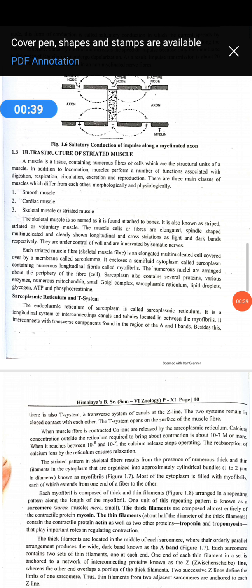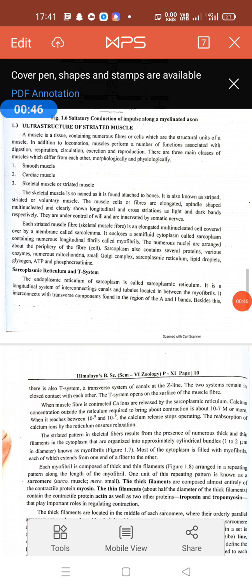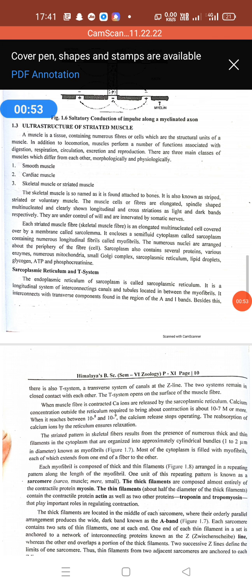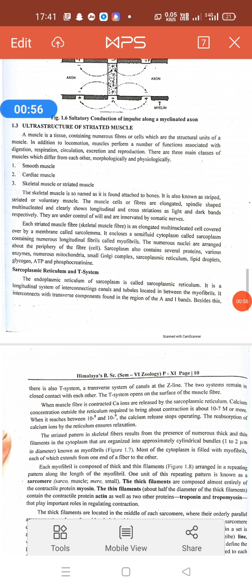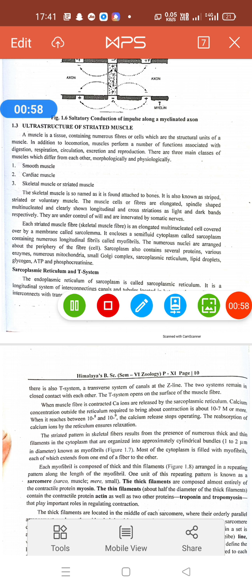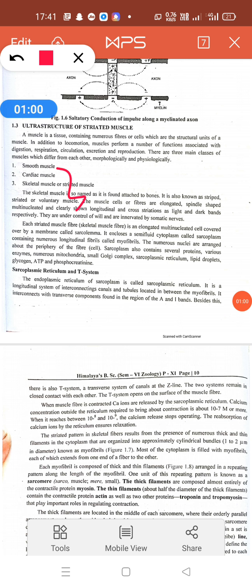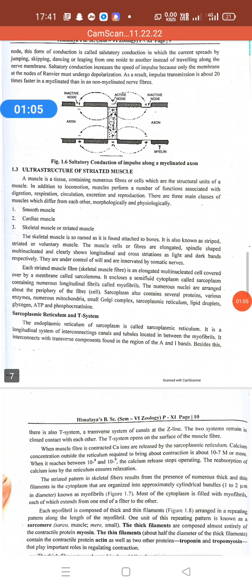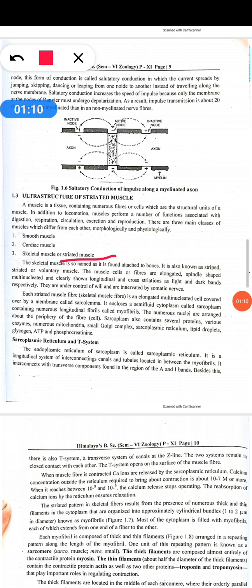Muscles have been classified into three types: skeletal muscle, smooth muscle, and cardiac muscle. Skeletal muscle is also called striated muscle, because it consists of dark and light bands, and therefore has a striated appearance. That's why skeletal muscle is called striated muscle.